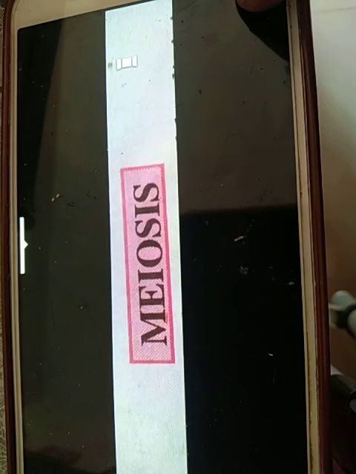Now why is meiosis needed? Meiosis is essential for sexually reproducing organisms. It occurs in reproductive cells so that the gametes formed are haploid, or half the number of chromosomes of those cells which are directly derived from the zygote.